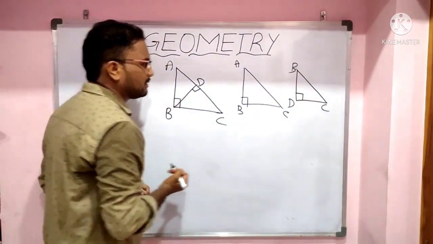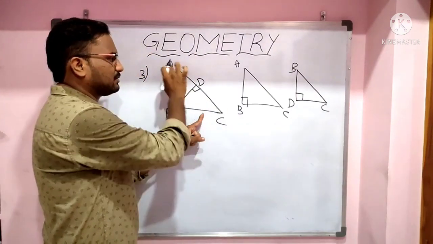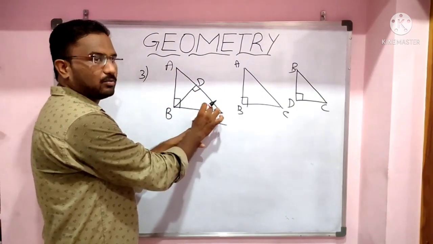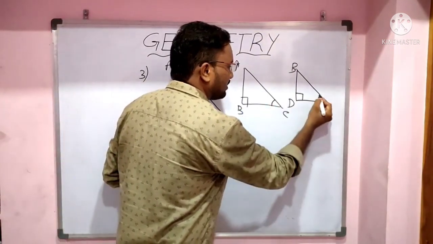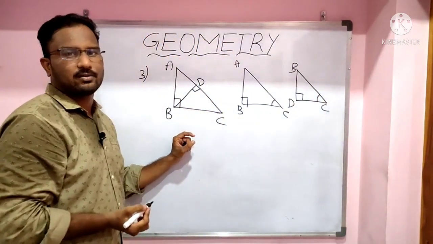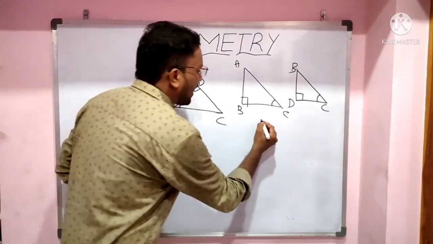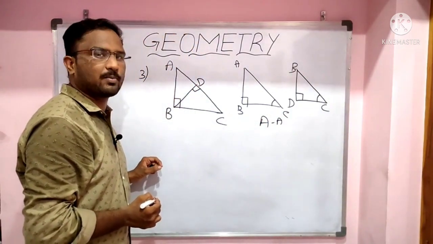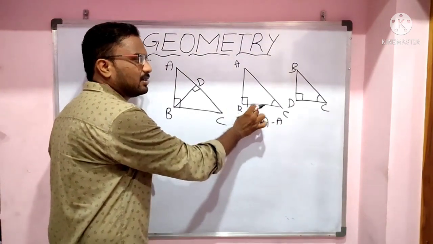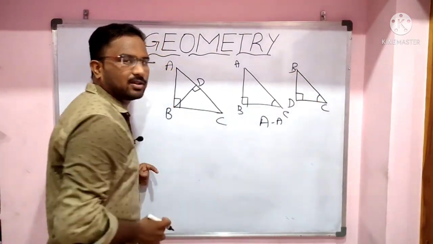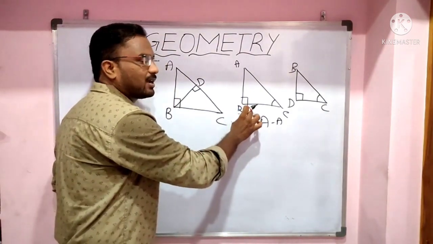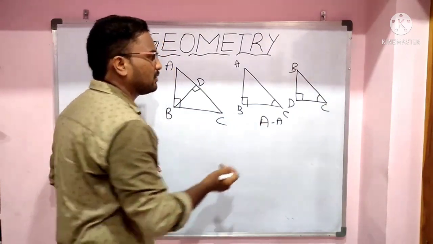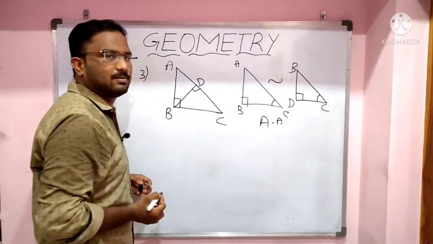And angle C in the total triangle ABC and angle C in triangle BDC, both are equal. So according to the angle property, what is the angle property? If two angles of one triangle are equal to two angles of another triangle, then we can say those two triangles are similar.